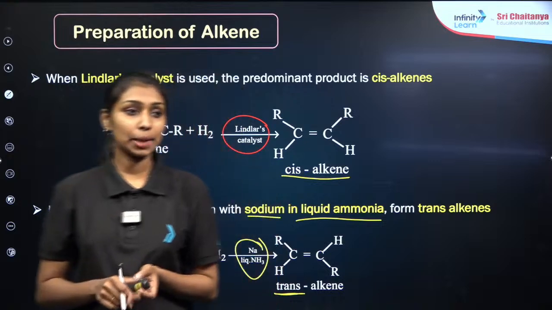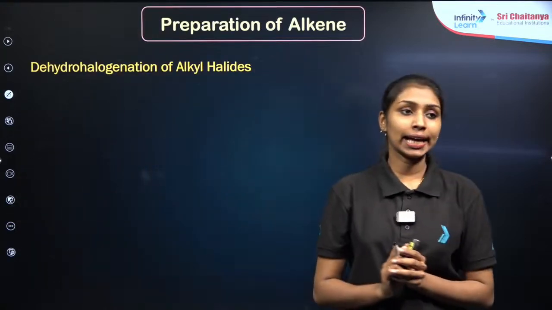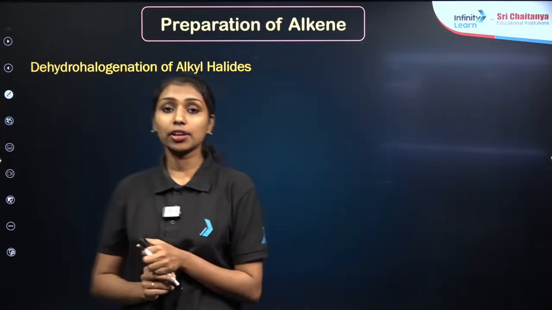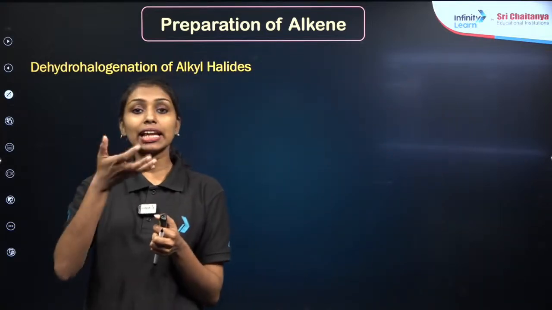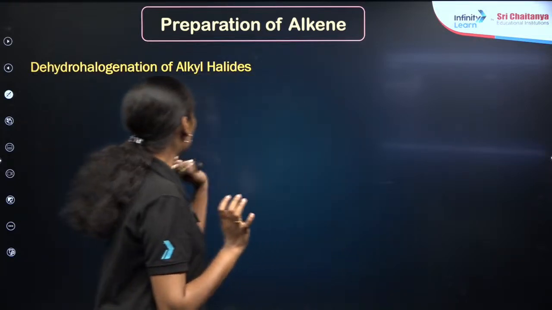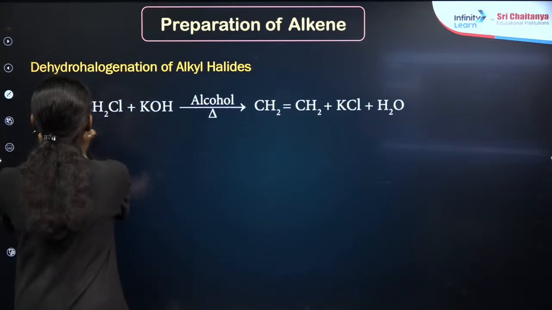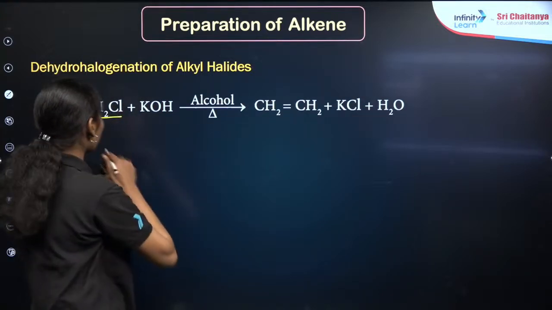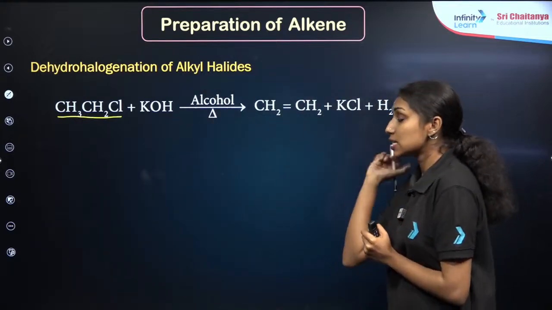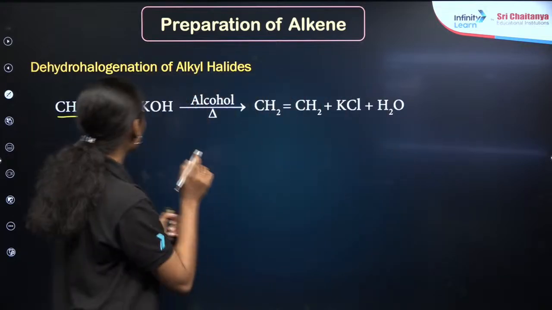Now let me move to the next type of preparation of alkene, from alkyl halides. This method is known as dehydrohalogenation, which means that we are eliminating the hydrogen halide, HX, from the alkyl halide. Let us see the reaction here. I am taking ethyl chloride, CH3CH2Cl. The reagent used here is alcoholic KOH, alcoholic potash.